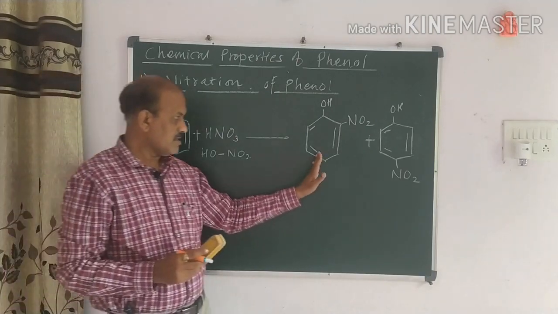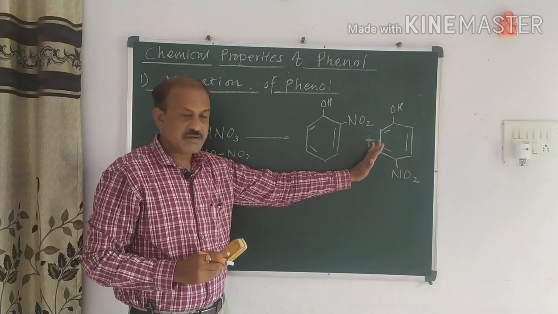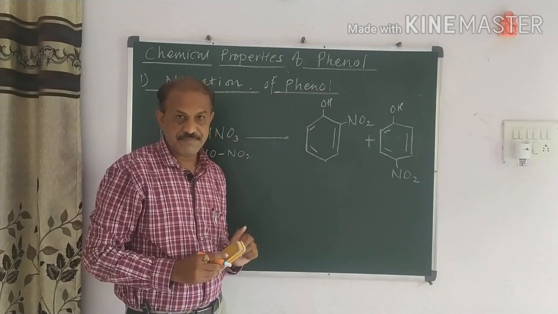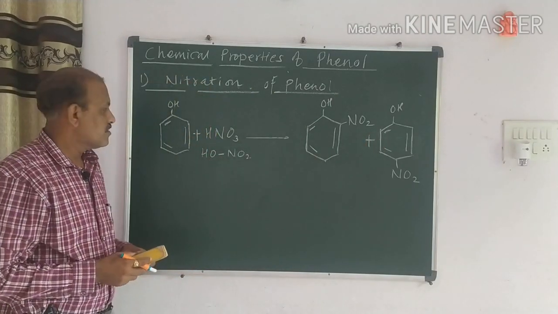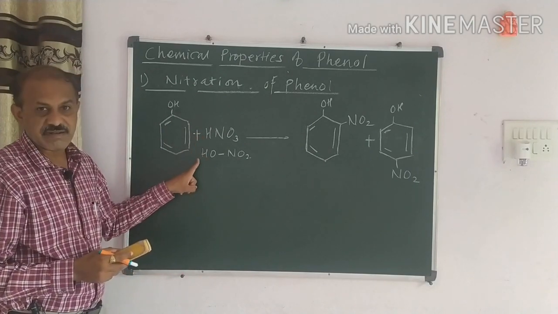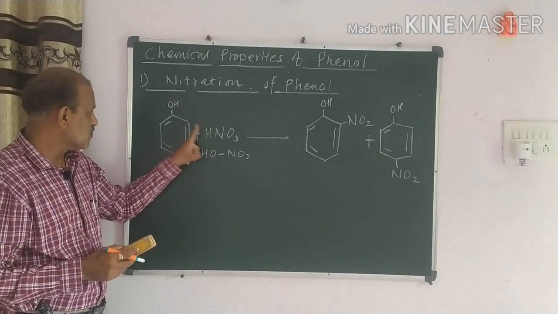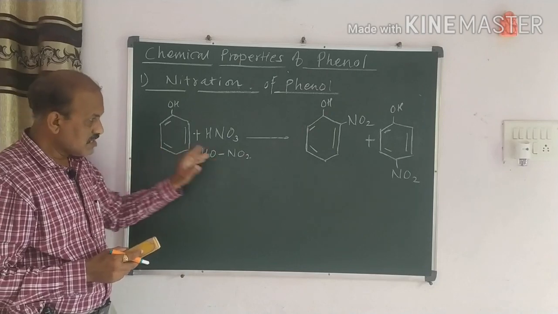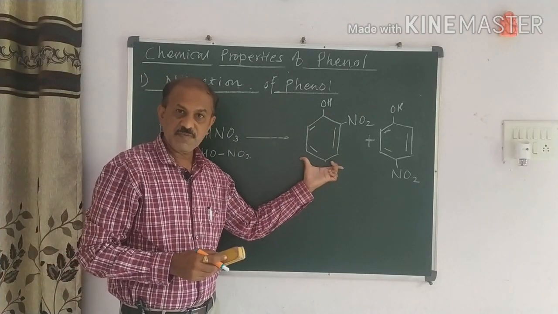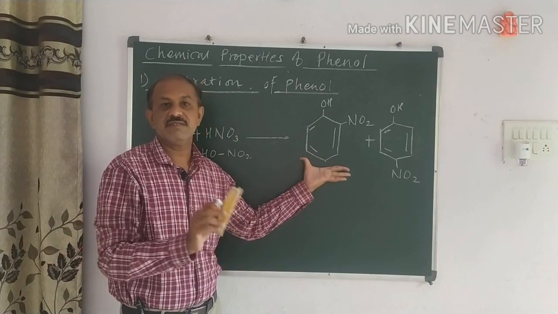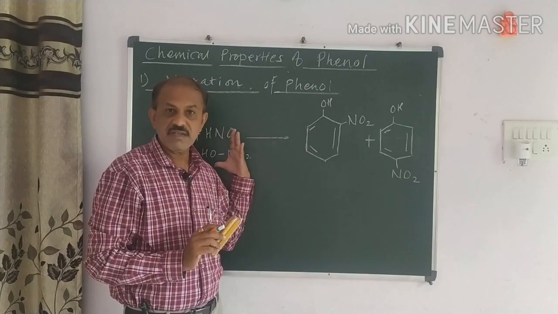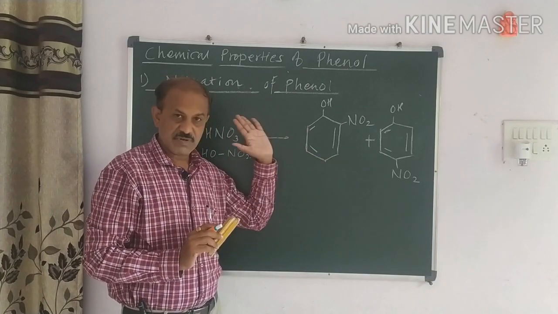One thing I want to clear up for your doubt. Here we write two different molecules at the side of the product, but while balancing the reaction we do not write any coefficient, that means we can't take 2 here. Why? Because the minor product formed in this reaction is negligible, so it is not considered. So it is important.